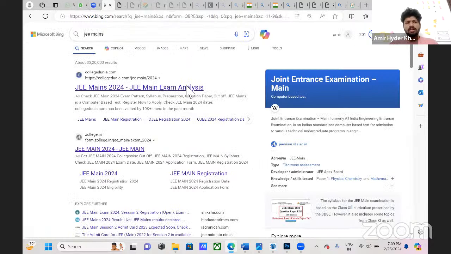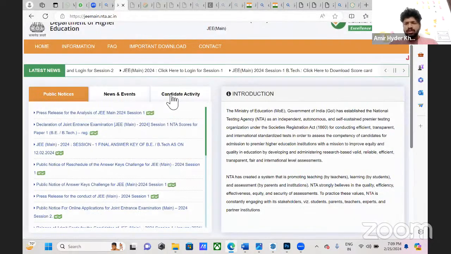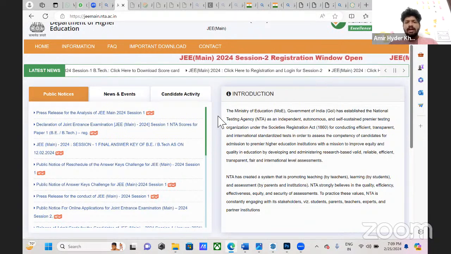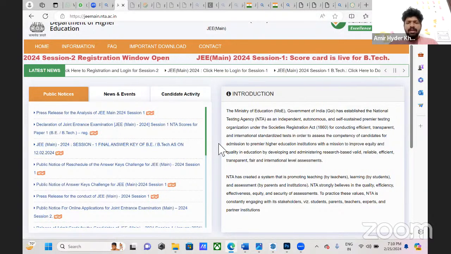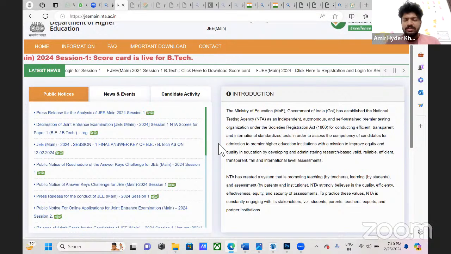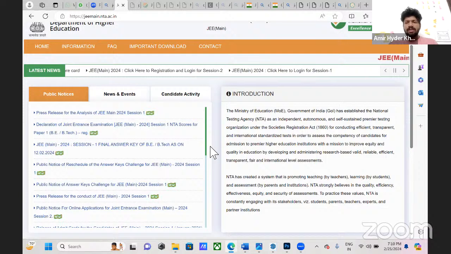So what is JEE? JEE is the abbreviation for Joint Entrance Examination, which is conducted for all the NITs, IIITs, and other government and centrally government-aided engineering and architecture colleges in the country. If you see JEE, there are three papers. Paper one is for BTech and BE courses. Paper two is for BArch, which is Bachelor's in Architecture. Paper three is for B Plan, which is Bachelor's in Planning. We will look into the three papers in detail and what the career options are.